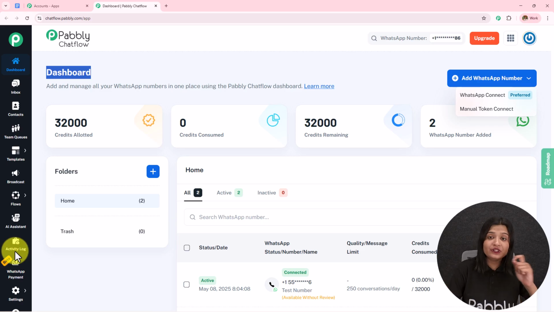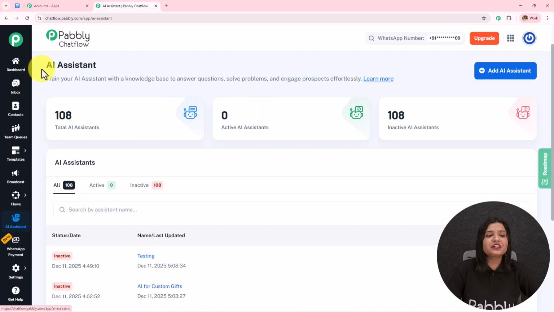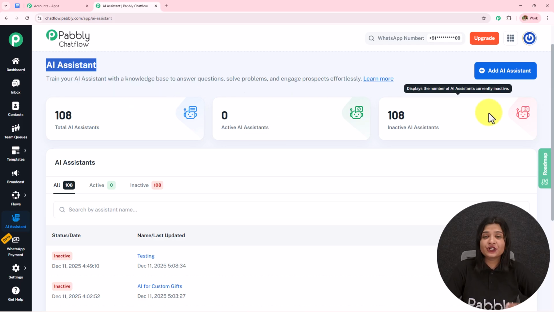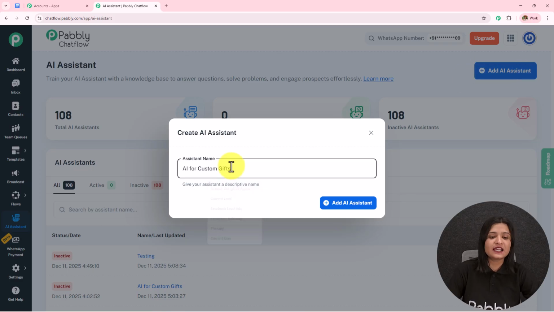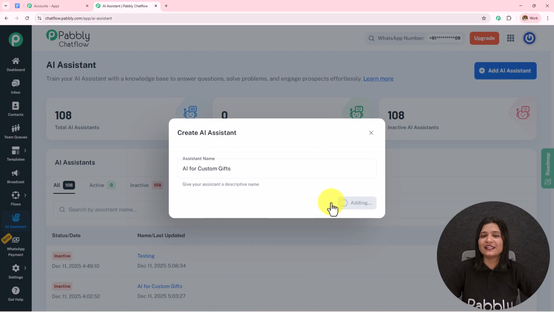To create an AI agent, on the left hand side itself, I have this option of AI assistant. We have to open this. We have landed on this AI assistant page. You can see the total AI assistants, the active AI assistants, and the inactive AI assistants. To create a new AI assistant, you simply need to click on this add AI assistant, name this AI assistant, and then simply click on this add AI assistant.